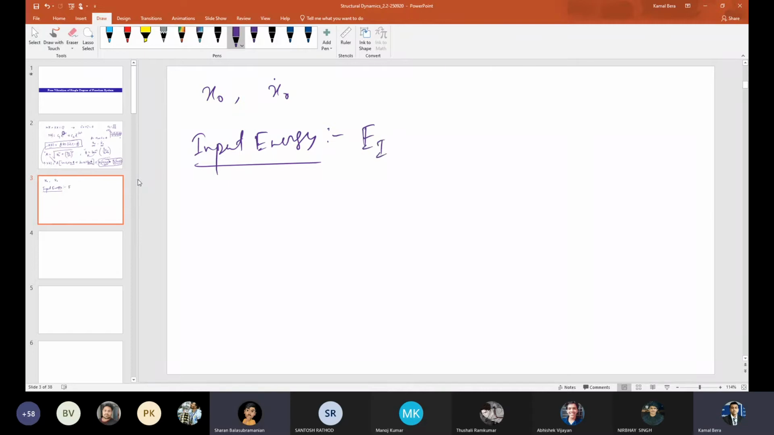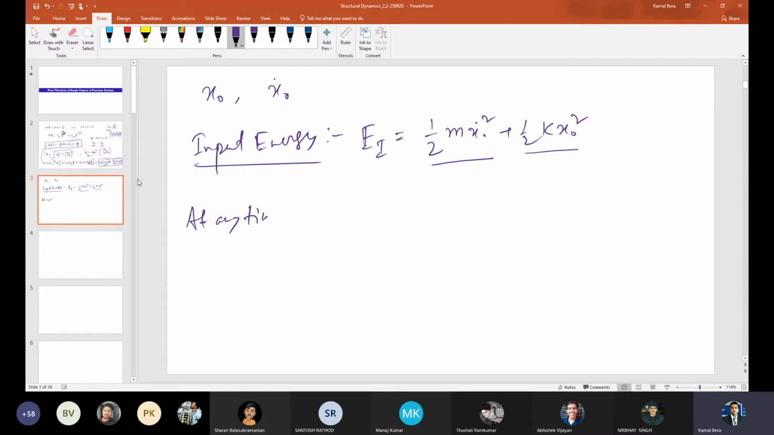Let me call it half EI x dot square, again x dot square plus half k x naught square, because these are the initial conditions. So initially there is no other energy. The system was in equilibrium, and I've given some initial displacement and velocity. So this is my kinetic energy and this is my potential energy. Perfect.